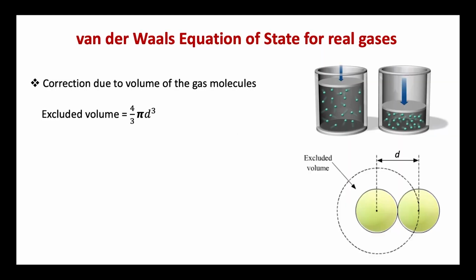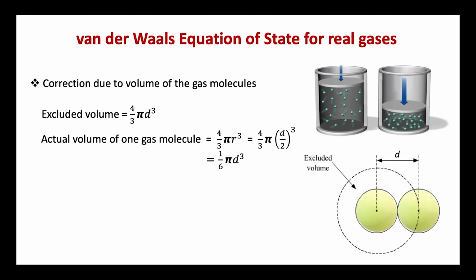The actual volume of one gas molecule of radius r is 4/3 πr³, which is equal to 4/3 π(d/2)³, which can be equated to 1/6 πd³. Therefore, the excluded volume per molecule, equal to 2/3 πd³, is equal to 4 times 1/6 πd³.